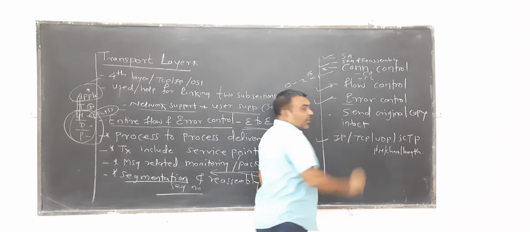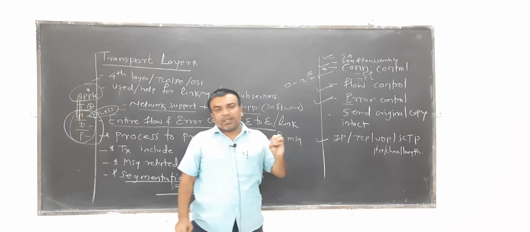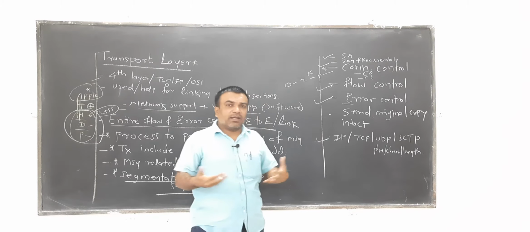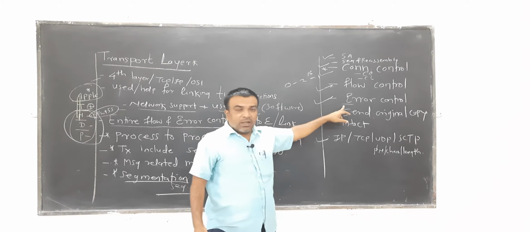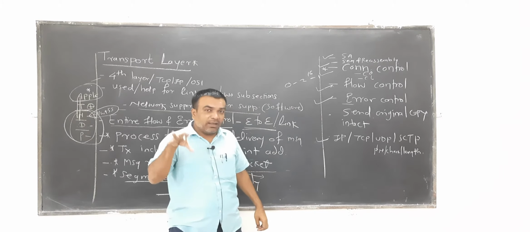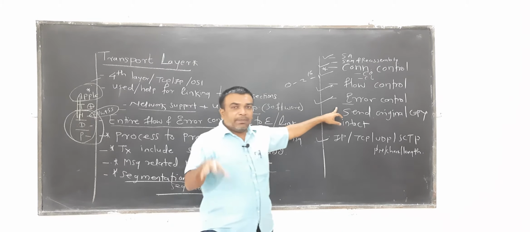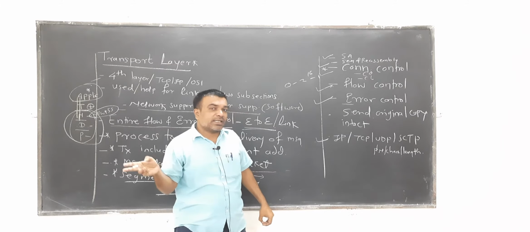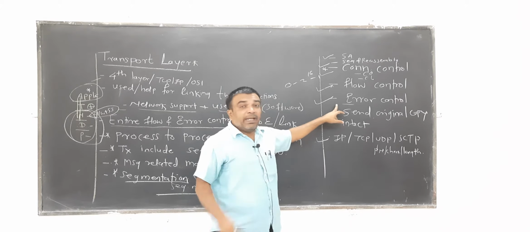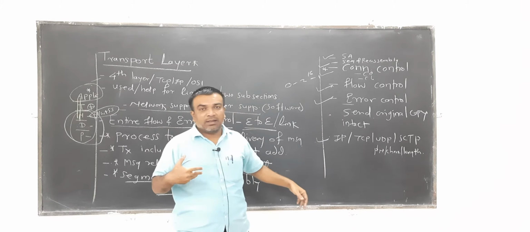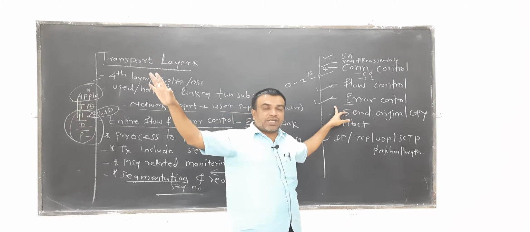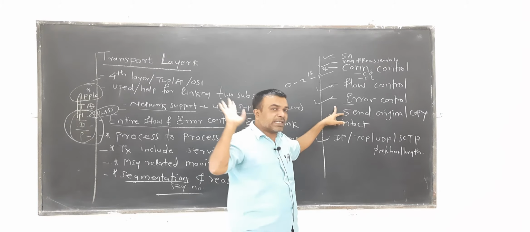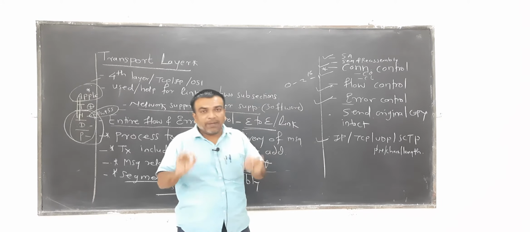Error control. The transport layer performs the error control activity. Here, error control doesn't mean that you are just checking something, but it assures that once an error is detected in your received packet, it is the duty of the destination system to intimate the sender system to please resend what it sent earlier. So in this case, there is no error correction possible in the transport layer. It will only help you with detection.